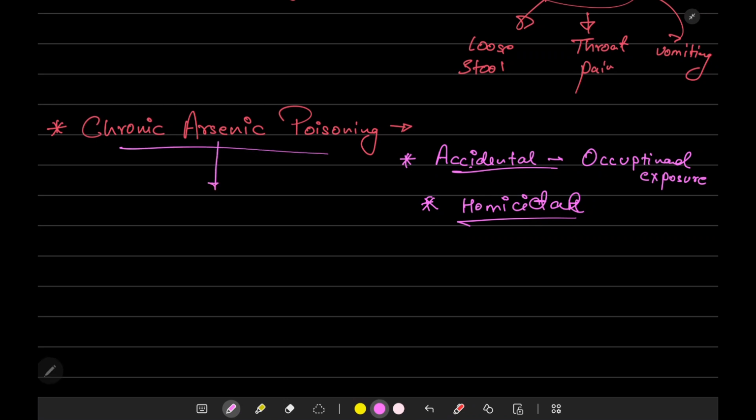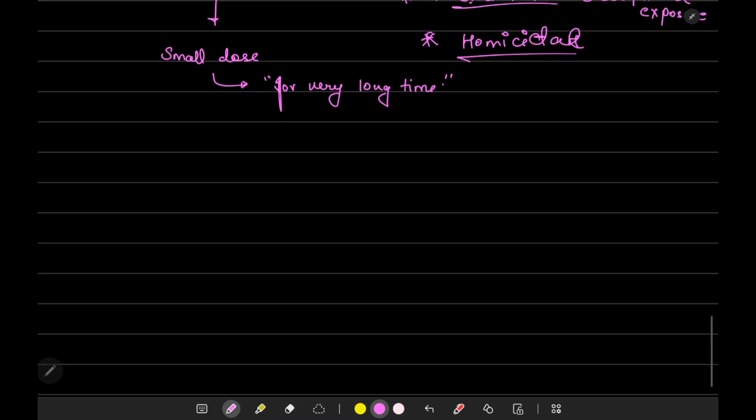Arsenic poisoning can be called chronic when small doses of arsenic are ingested, inhaled, or administered over a very long time. The word itself tells it's chronic, and the definition itself tells it's chronic.